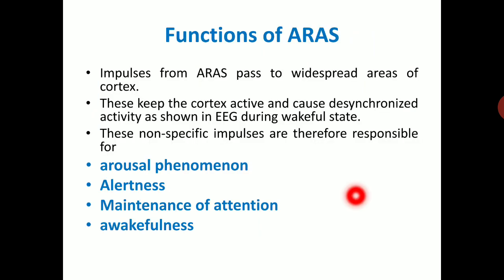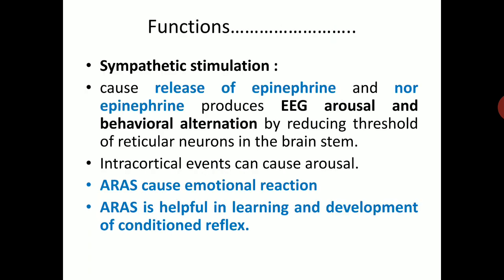Functions of the ascending reticular activating system. Impulses from the ARS pass to widespread areas of the cortex. This keeps the cortex active and causes desynchronized activity, as shown in the electroencephalogram (EEG) during the wakeful state. These non-specific impulses are therefore responsible for arousal phenomena, alertness, maintenance of attention and wakefulness.